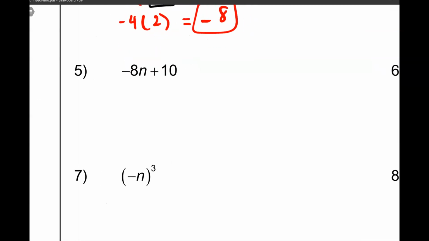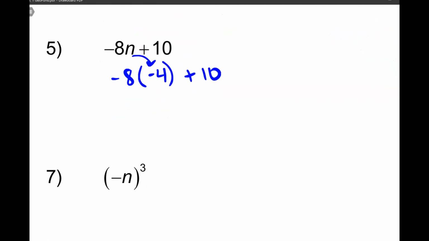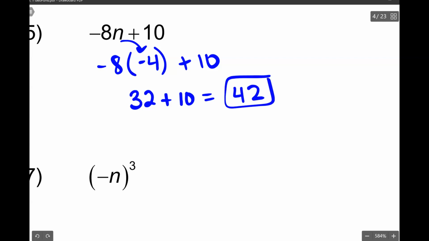-8n plus 10. So I have -8, and then I'm multiplying by my n, which is -4, plus 10. Now that I've plugged it in, notice I'm plugging it in with parentheses every time. -8 times -4 is positive 32. Negative times negative, they cancel out. And then if I add 10, I'm going to get 42.